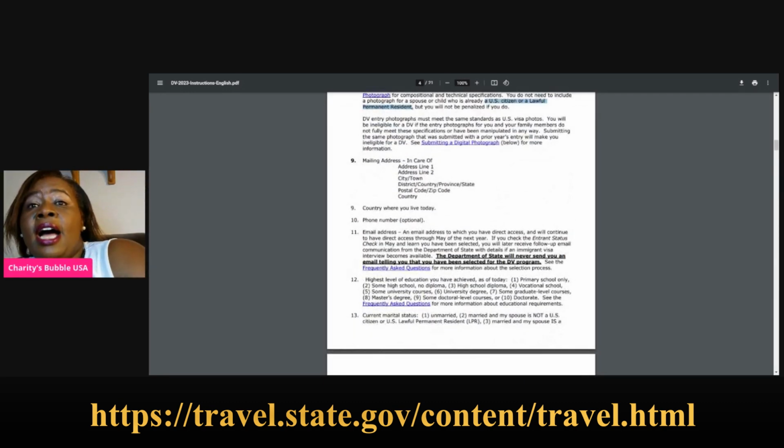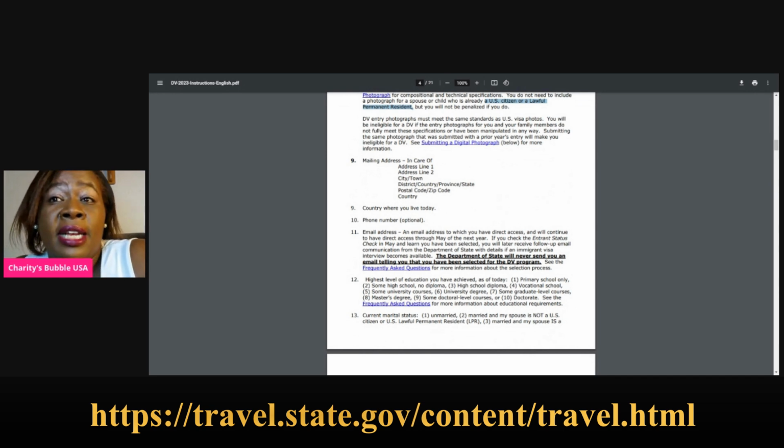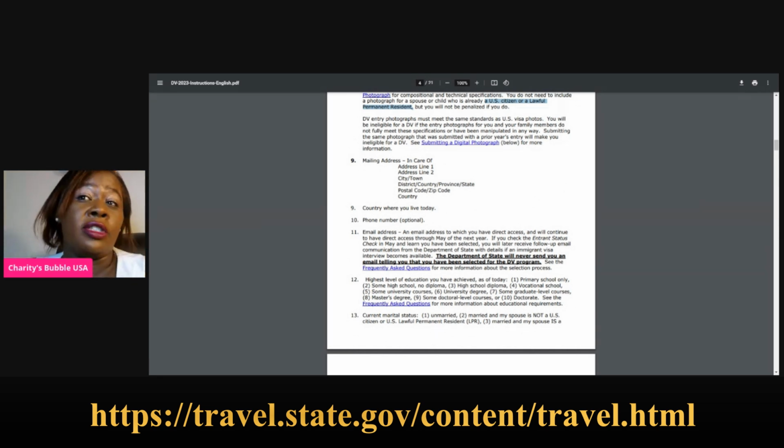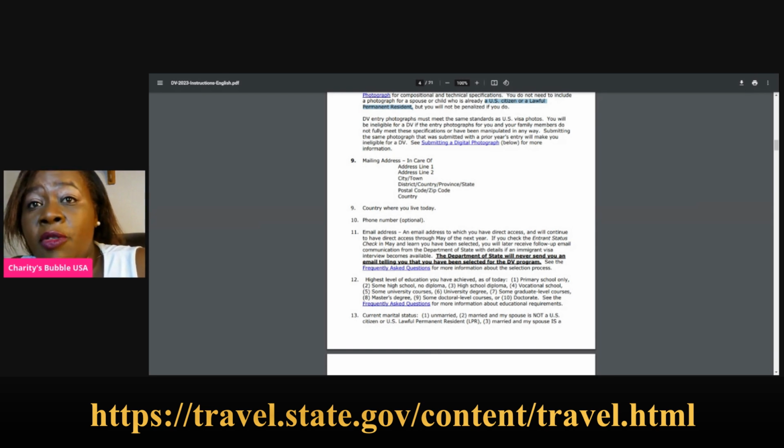Now, DV entry photographs must meet the same standards as US visa photos. That is why I tell you, the US visa photos are very high-tech. That's why I'm telling you, go to a professional photographer and have your photo taken. You will be ineligible for a DV if the entry photograph for you and your family members does not fully meet this specification or has been manipulated in any way. So be very careful about that. Don't manipulate your photo. Make sure that your photo is correct.